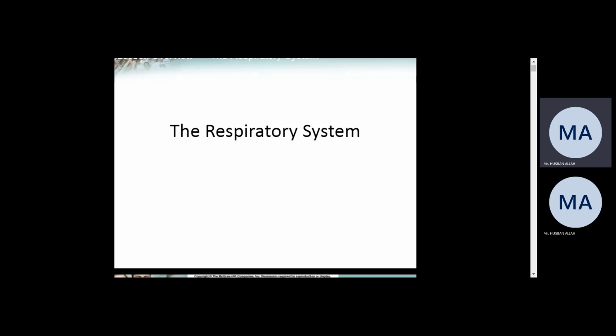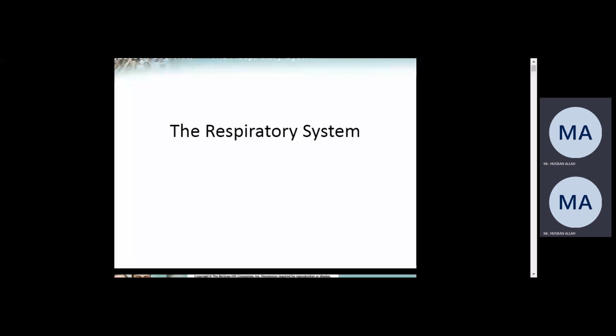The process of taking in gases is called inhalation. We take gases like oxygen, or other important gases required for our internal body, from the atmosphere, from the environment. The gases which our body does not need, or which our body produces, are removed from the body by a process called exhalation.